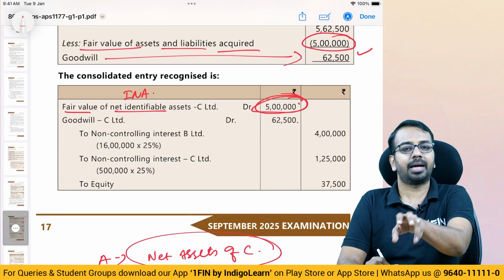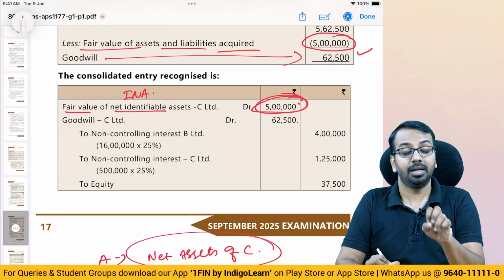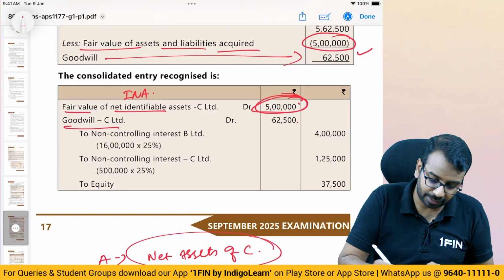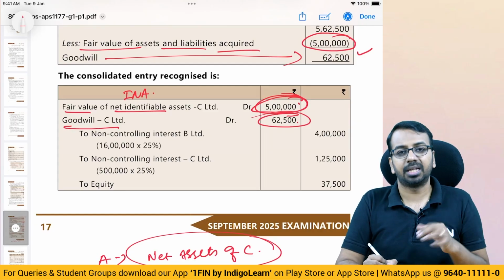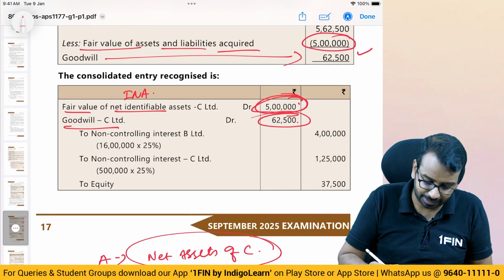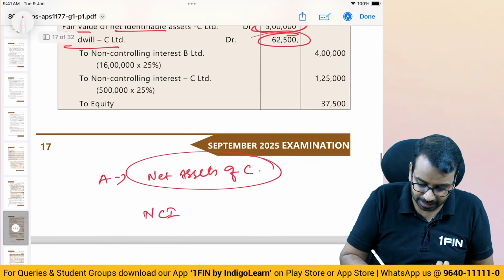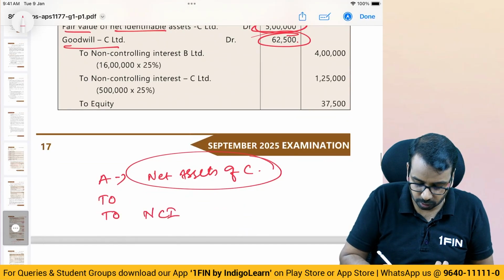This is very clear because we are acquiring C. Okay, that's the first thing. Then, what is the goodwill? Goodwill on acquisition of C, 62,500, we will debit. Typically, what we would have done, we would have credited two things: one is NCI, and the other is whatever is the purchase consideration.